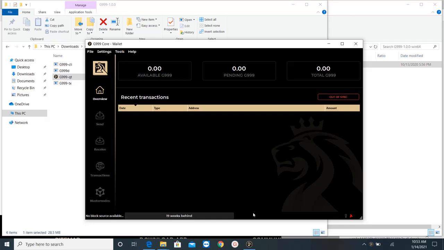So now I have the wallet installed, but as I can see here, it's out of sync. And here I see that I have 19 weeks behind to upload. And now I see that it's synchronizing with the network. So I have 19 weeks of uploading and catching up to do. So I need to let the wallet just do its work. It takes a couple of hours. So I will speed up the process and we will see when the wallet will be up to date.